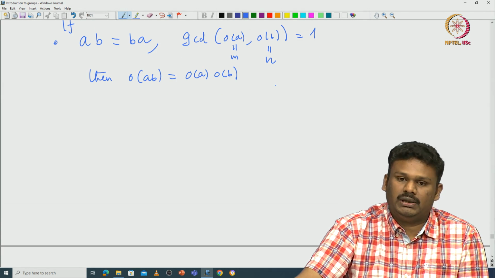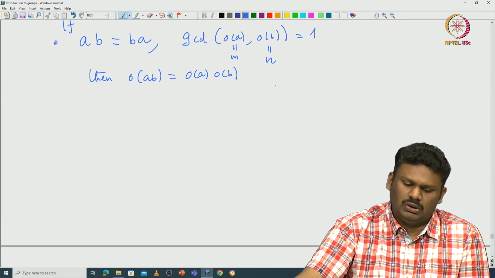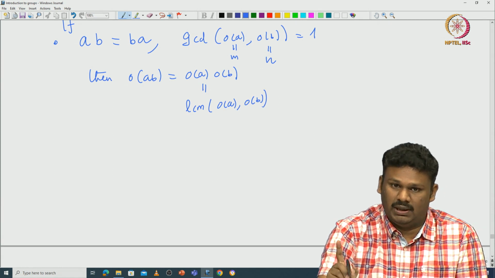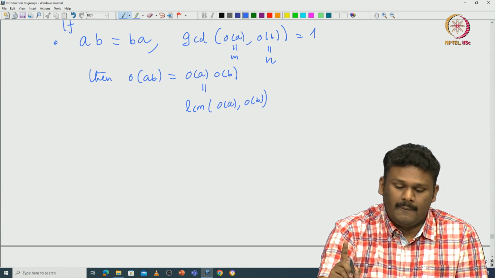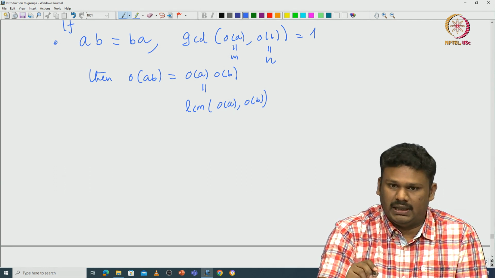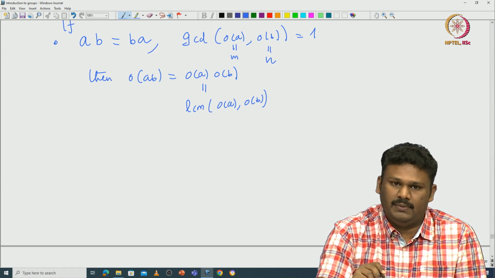We have already shown that the order of A times the order of B is nothing but the LCM of the orders, because the GCD is 1. So, (AB) power this product is identity, which means the order of AB divides this.